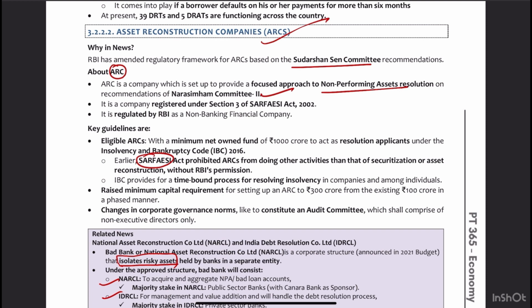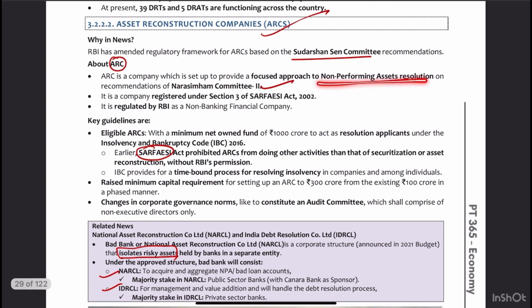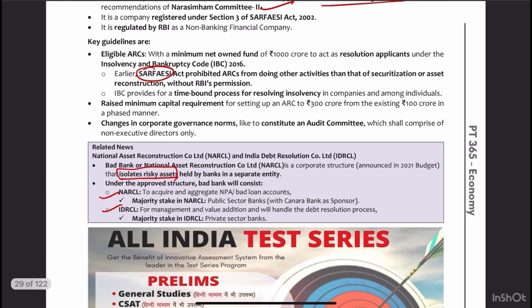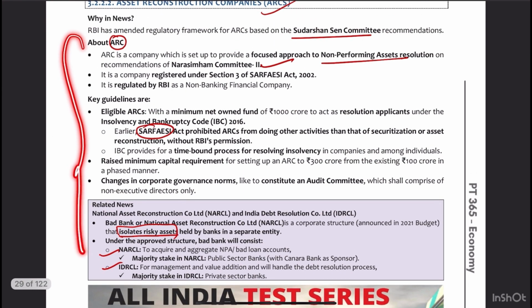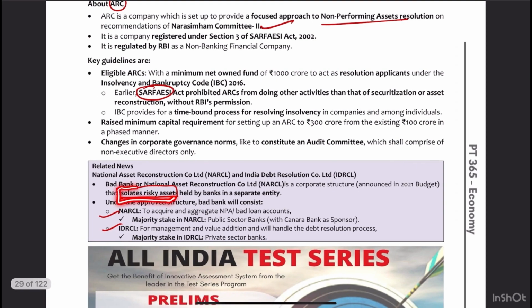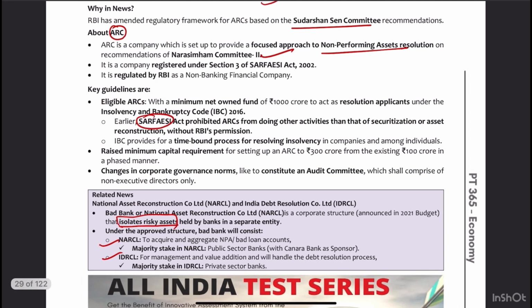Now you can see the Sunshine Committee update. We already know that this is all the static part that we have. Focus on non-performing asset resolution and the SARFAESI Act. This is just information you can get, the current updated part. You already know that the ARC reform is used to isolate the risky assets.